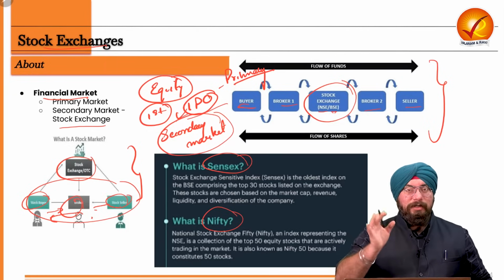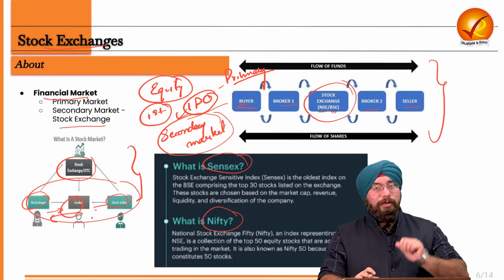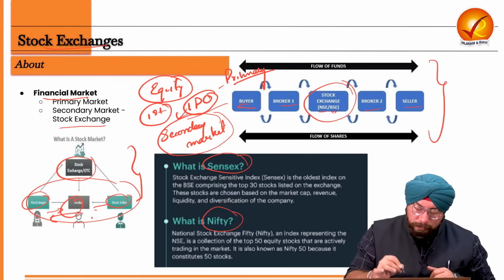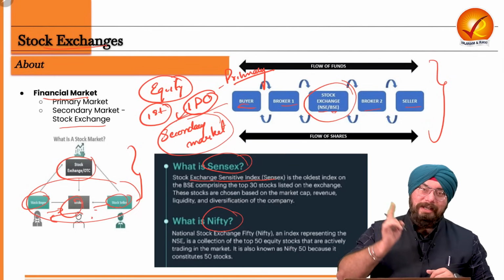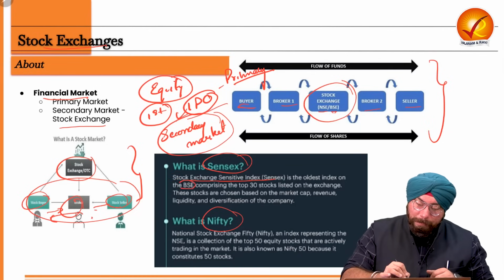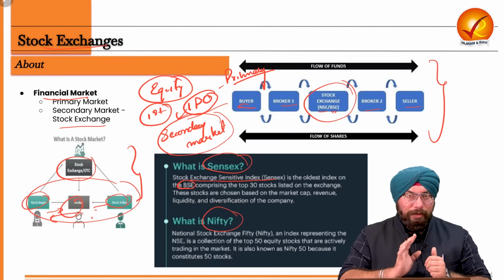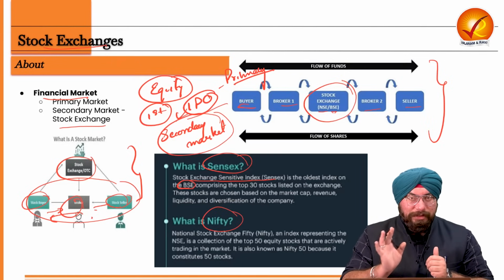I hope you must have heard of the Sensex and Nifty a lot of times in the newspapers, but now you'll try to understand what the Sensex and Nifty are, right? So Sensex, the full form is Stock Exchange Sensitive Index, and it is the oldest stock index of the Bombay Stock Exchange. So Bombay Stock Exchange, we all know, is a stock exchange where purchase and sale of shares takes place.